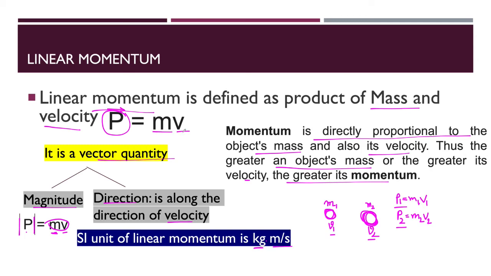If the mass is very heavy, automatically the velocity will be less. If the mass is less, then the velocity will be high. That's why a lighter object can have a big velocity, and heavier objects have lower velocity.